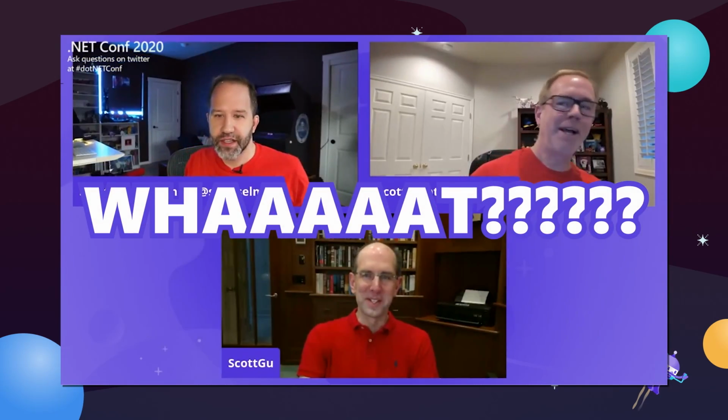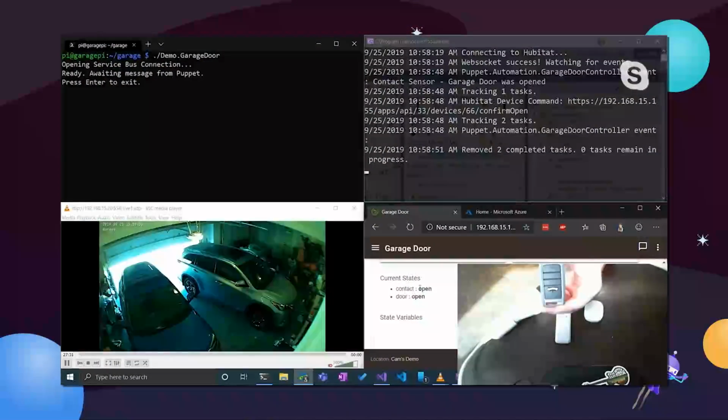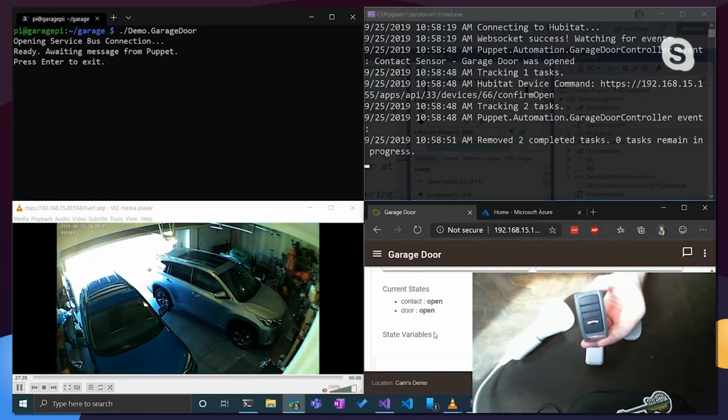What? Hi folks, how are you? And the home screen shows you the sauna temperature. And you can see down here on the lower right, it now knows the garage door is open. Let's jump into the code now.